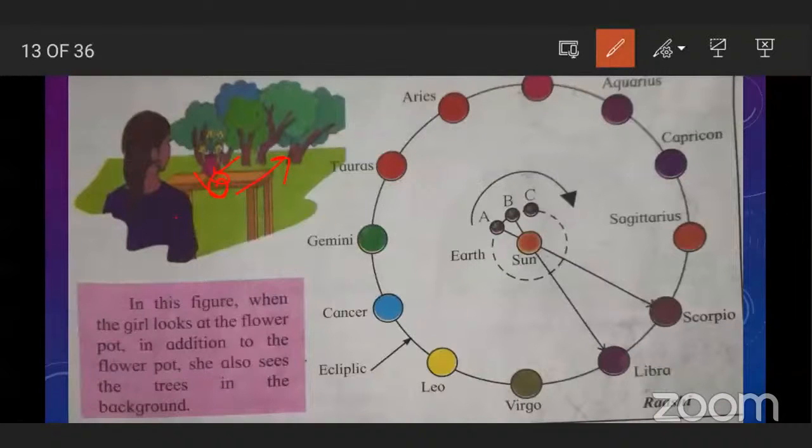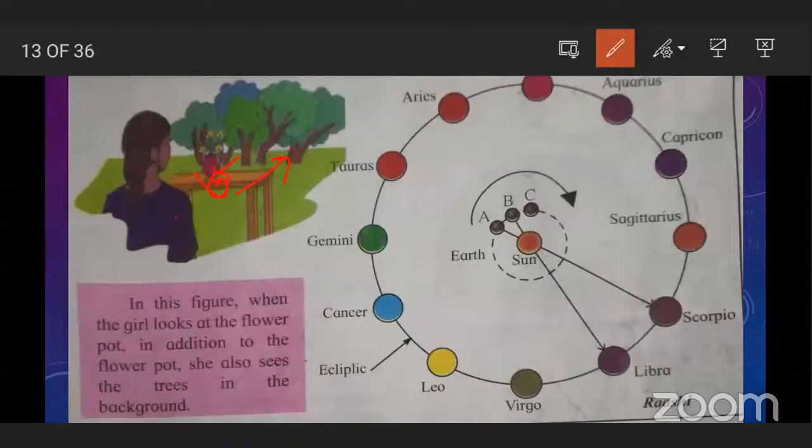For example, on Makar Sankranti, maybe you heard this. On Makar Sankranti, we say that the sun enters Makar Rashi. Our parents always say that on Makar Sankranti, the sun enters Makar Rashi. Makar Rashi means Capricorn. Okay.